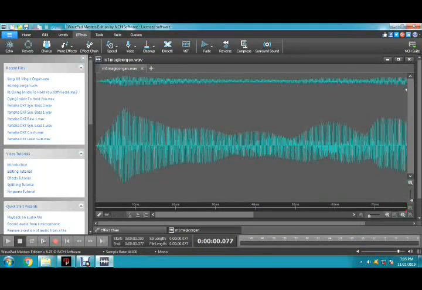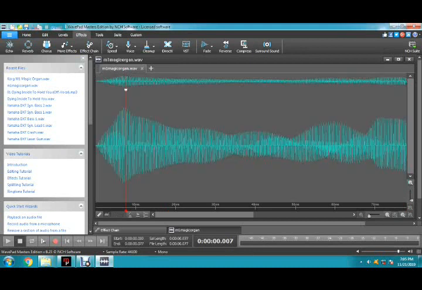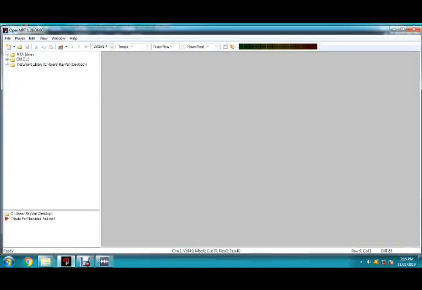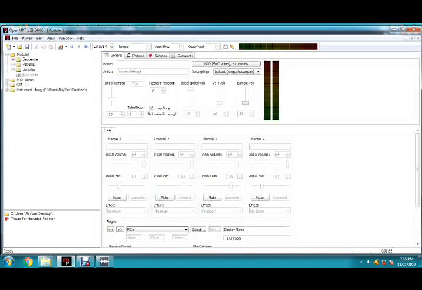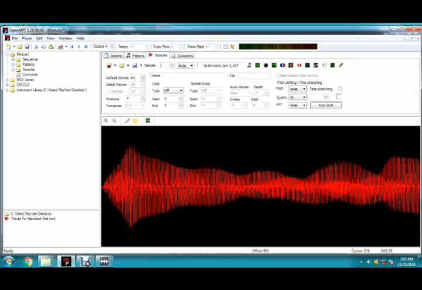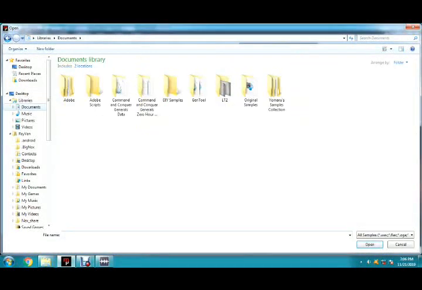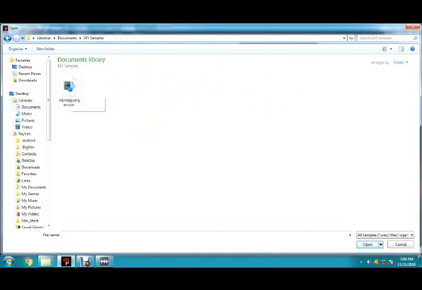Then select all by hitting Ctrl A and copy it by hitting Ctrl C. Then go to Open ModPlug Tracker, create a new mod file and go to the Samples tab, and paste into the waveform display below. Set the fine tune to 0. Now, test it out. Okay, it really worked. Or you can load the samples from the DIY Samples folder as well.